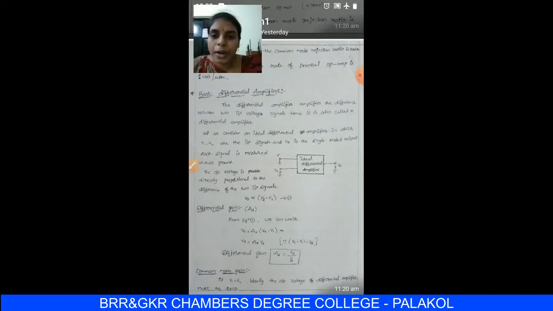Feedback is nothing but a connection between output and input. Negative feedback means there is a connection between the output terminal and the inverting terminal of an op amp. Here the op amp is finally said to be a directly coupled, high gain, negative feedback amplifier. This op amp can amplify AC as well as DC signals. We already discussed these topics. And what are the advantages of an op amp? Low cost, low power consumption, small size, high reliability, and longer lifetime. These are the advantages of an op amp.